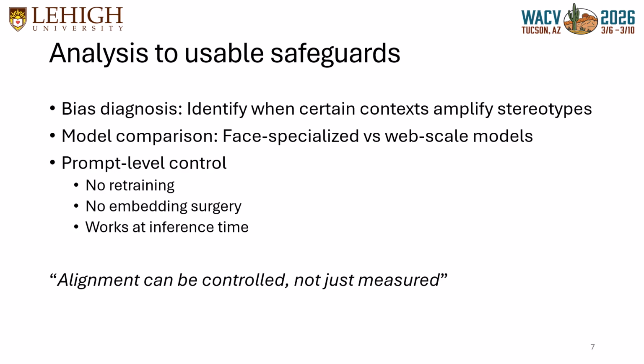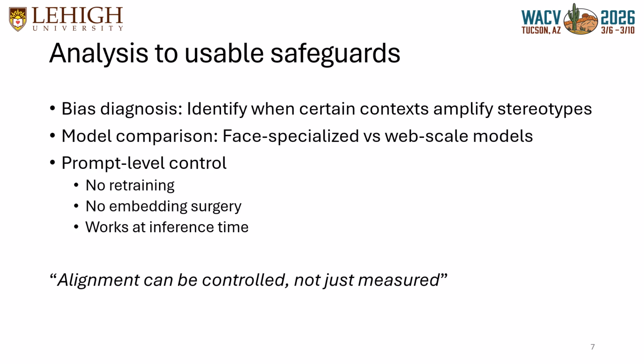Then we have model comparison. Face specialized and web scale models behave very differently under the same prompts. Finally, the framework gives us prompt level control. It requires no model retraining, and explicit embedding updates are not required either. It works entirely at inference time. The key insight is that alignment is not fixed, it can be controlled. This shifts bias handling from a post hoc cleanup problem to a design time decision.